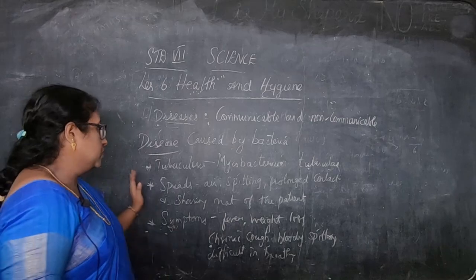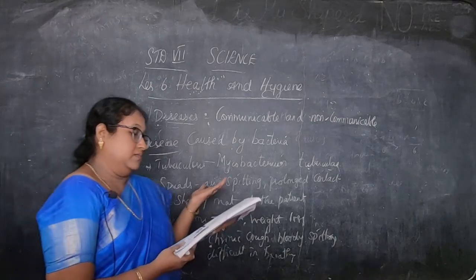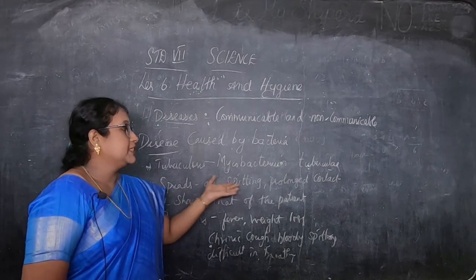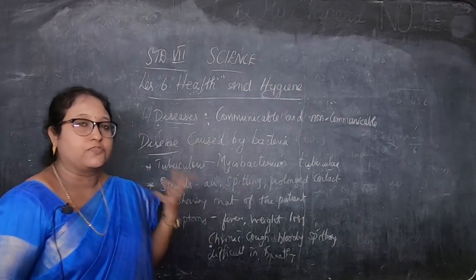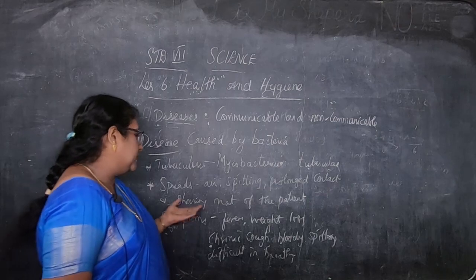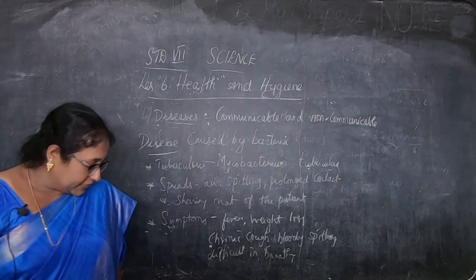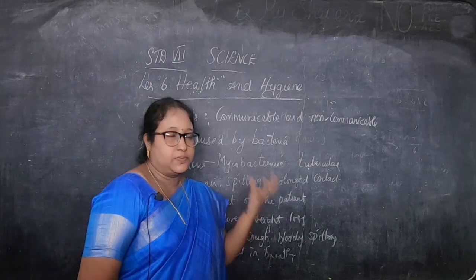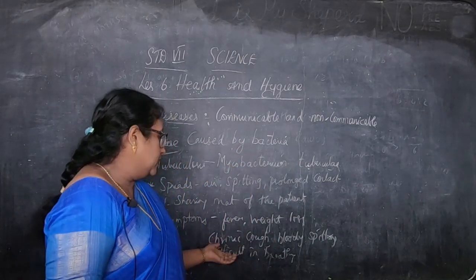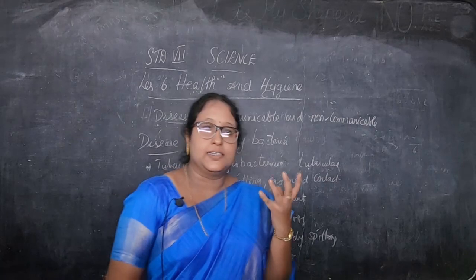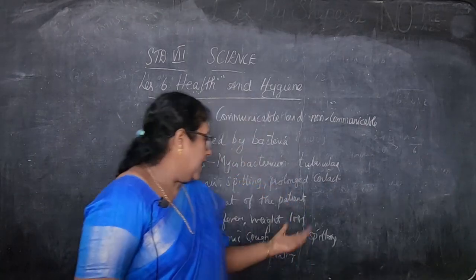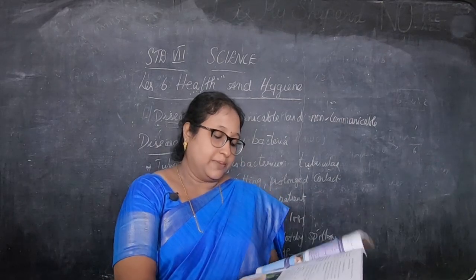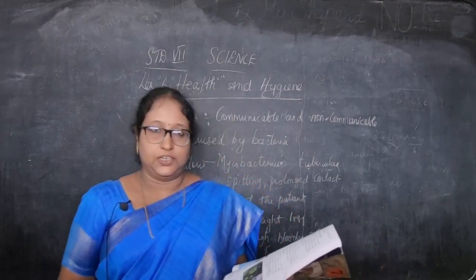Okay, children. So, tuberculosis is caused by the Mycobacterium tubercle and spreads through air, spitting, prolonged contact for a long time, and sharing the materials of the patient. And the symptoms are fever, then weight loss. Weight loss means your weight is decreasing. Then chronic cough, continuing for a long time, and then bloody spitting and difficulty in breathing.